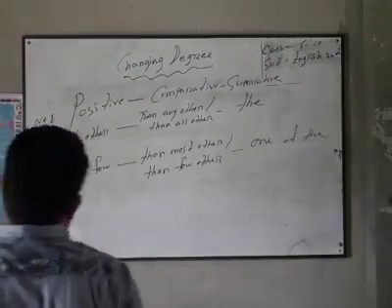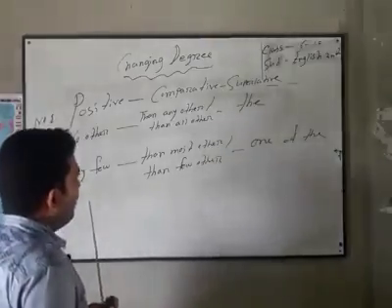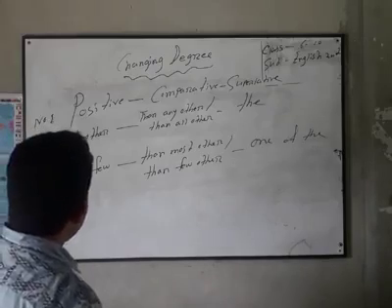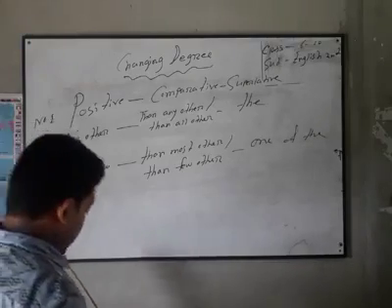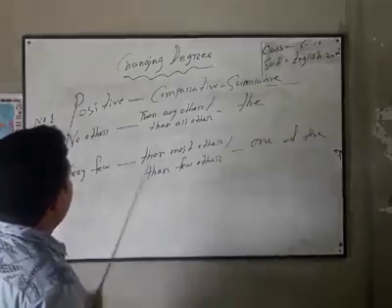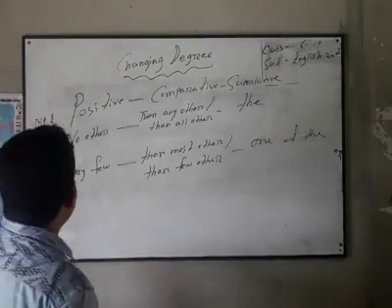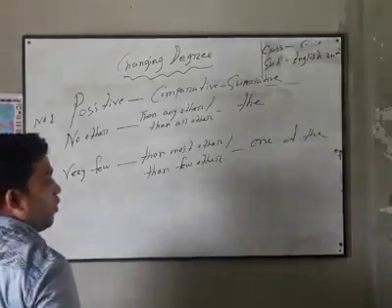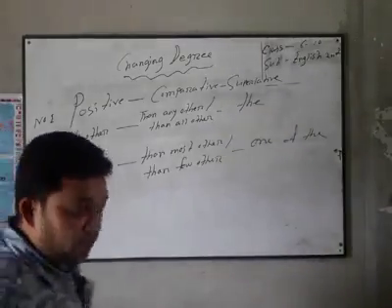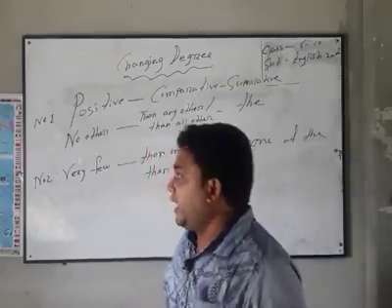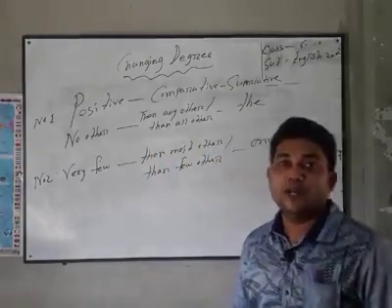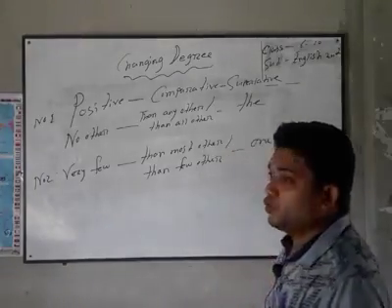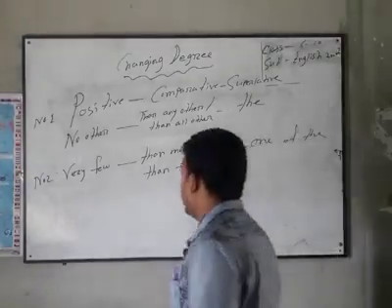Now I will show how you can make sentence from comparative or superlative to positive degree. Okay. You will follow only one structure, and this structure will help you to make positive degree from comparative or superlative. Only one structure.